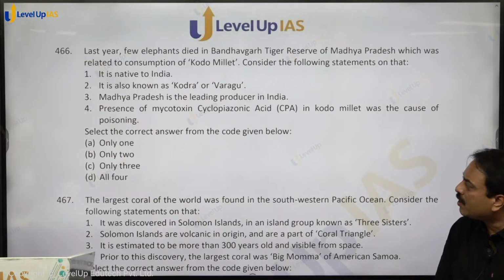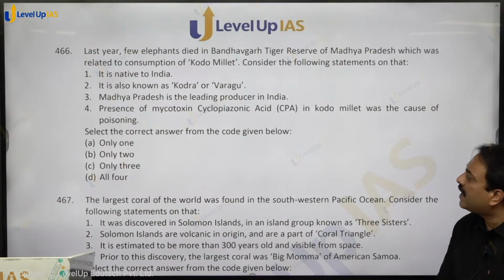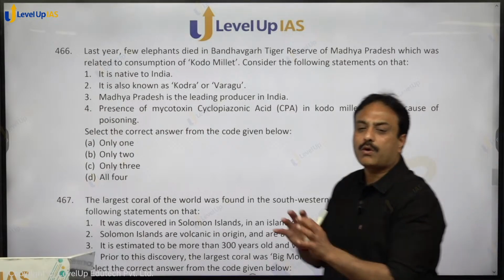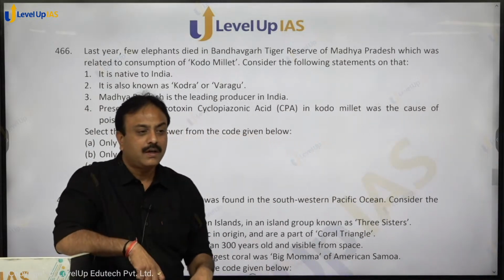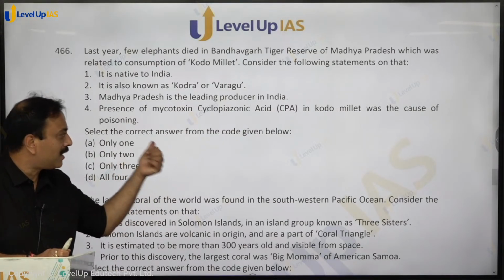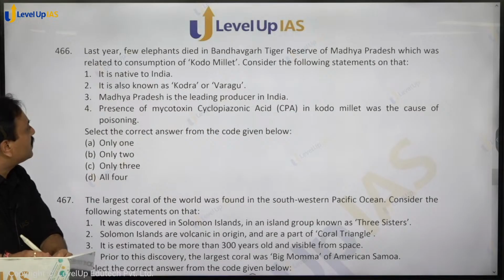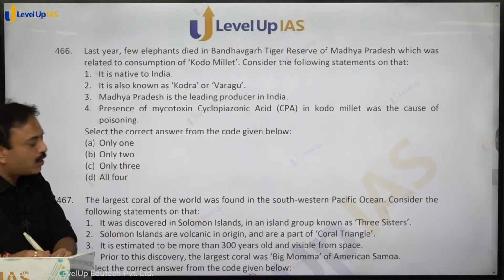Correct. Presence of mycotoxin, cyclopiazonic acid. This was found in kodo millet due to which poisoning took place. So it is there in kodo millet and this was the cause of poisoning. अब इसको कुक करने का तरीका है कोडो मिलेट को. दैट हैज टू बी वेरी परफेक्ट. अगर कुकिंग का तरीका गड़बड़ हुआ तो ये चला जाएगा, right? So it was a cause for the poisoning. All statements written over here are correct. All four. Option D, D for dog, is the correct answer. Clear on that?